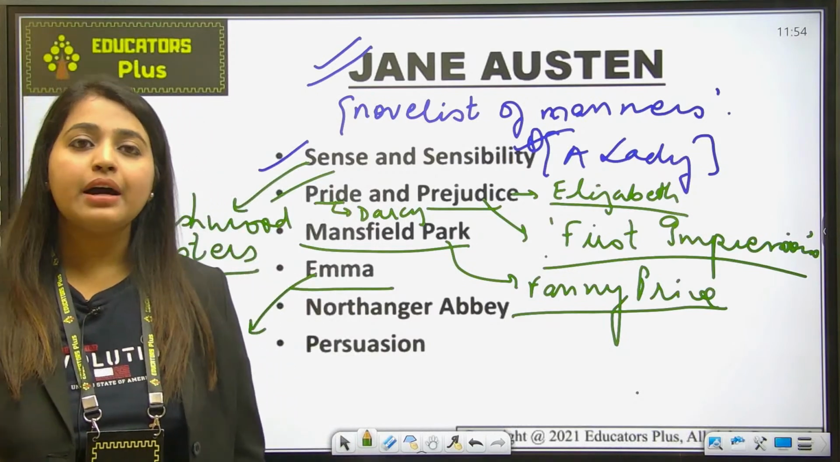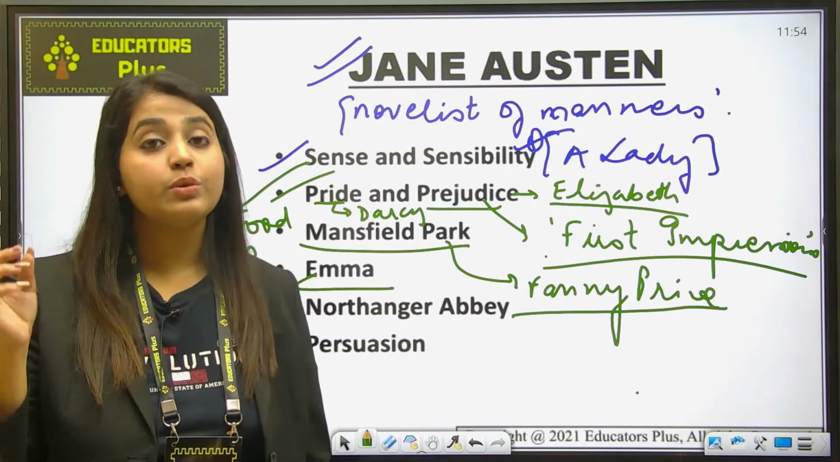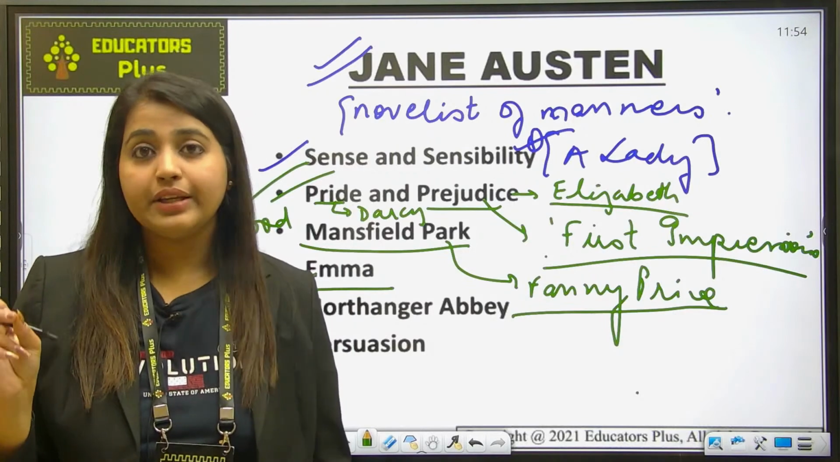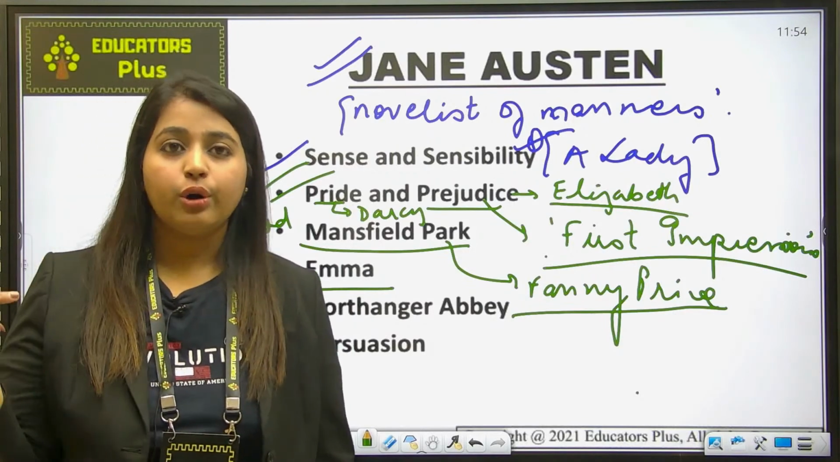So now this Emma is a novel by Jane Austen, about a clever and well-satisfied young woman, the daughter of Mr. Woodhouse.